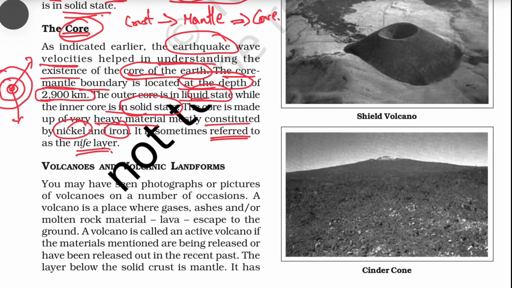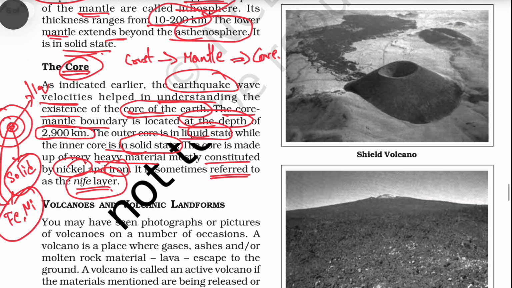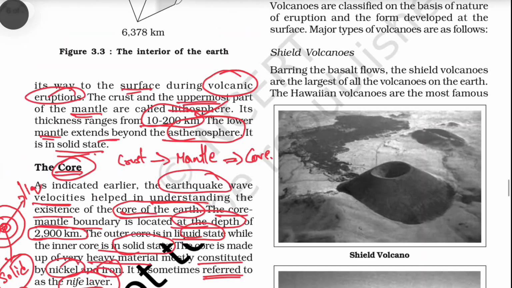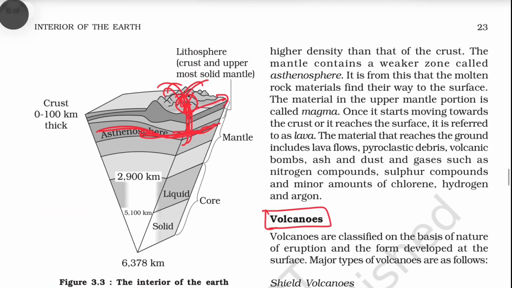Outer will be liquid in nature and the inner core will be solid in nature, and this core is mostly made up of iron and nickel. That's why it is called the NiFe layer. So this is all that the NCERT has mentioned about the structure of the earth.